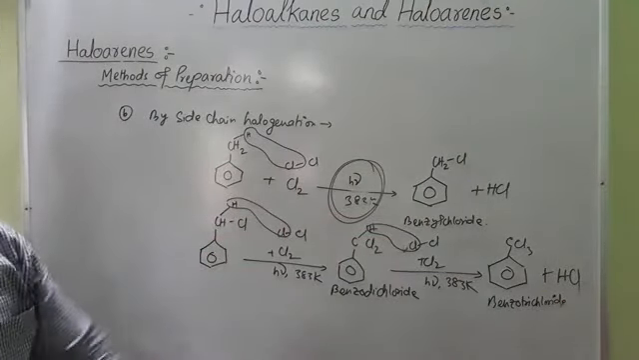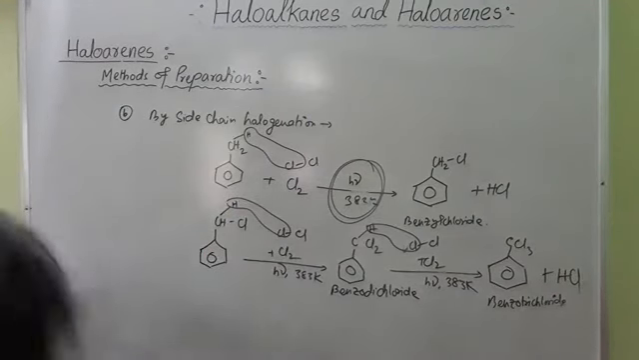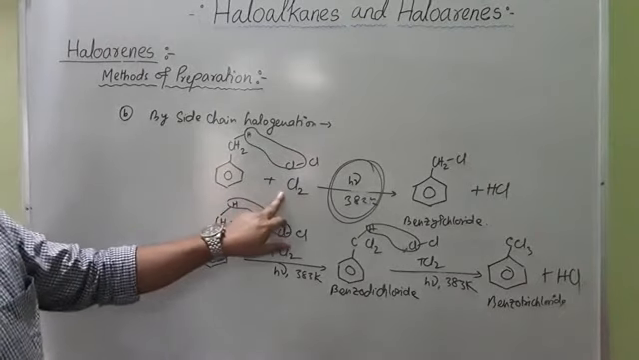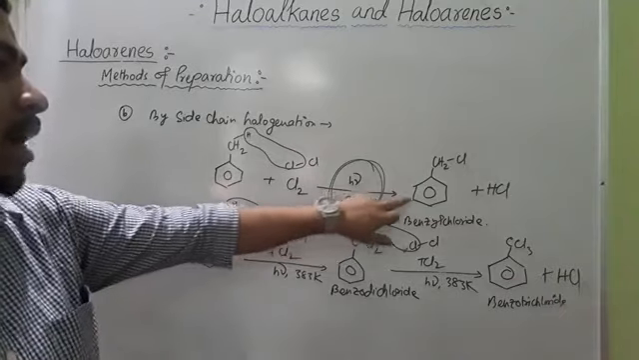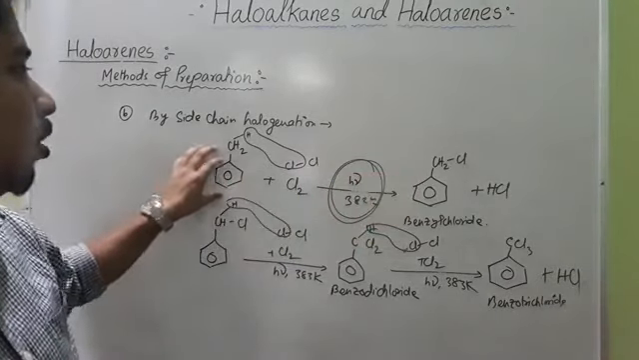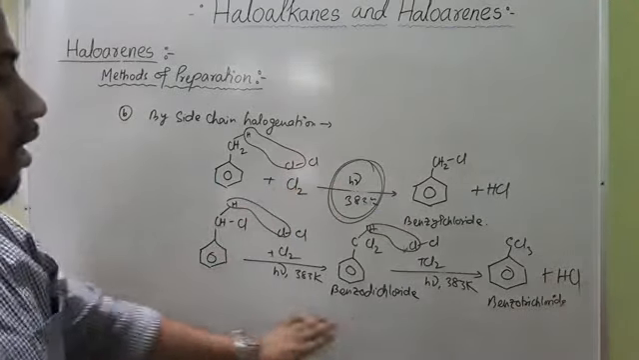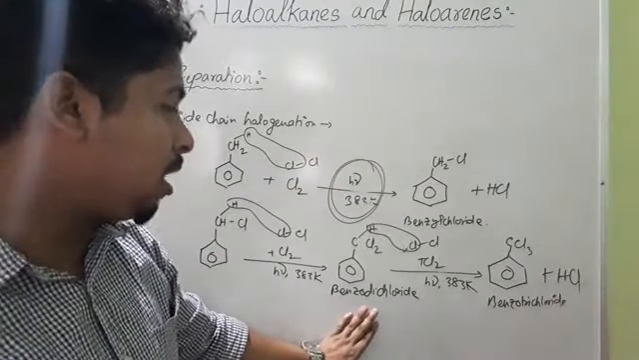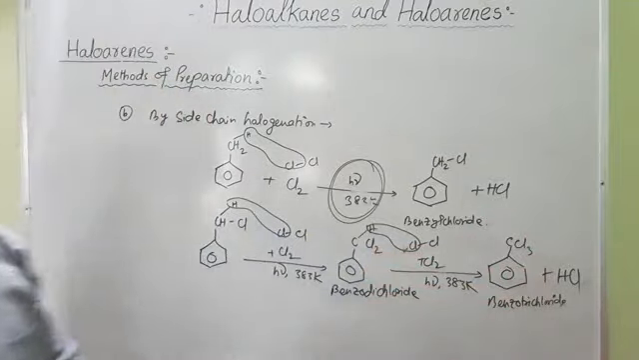So this is side chain halogenation. That means the side chain halogenation of toluene with chlorine or halogen, in the presence of photon or heat, gives a side chain substituted product. Toluene on treatment with chlorine forms benzyl chloride, which on further chlorination forms benzodichloride, and this on further chlorination forms benzotrichloride.